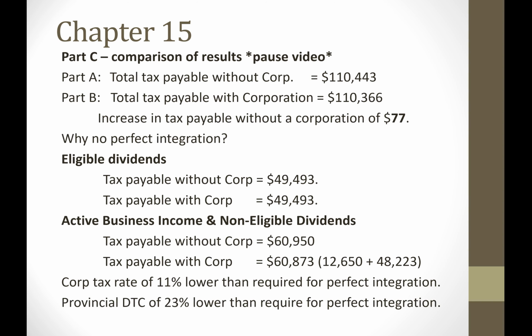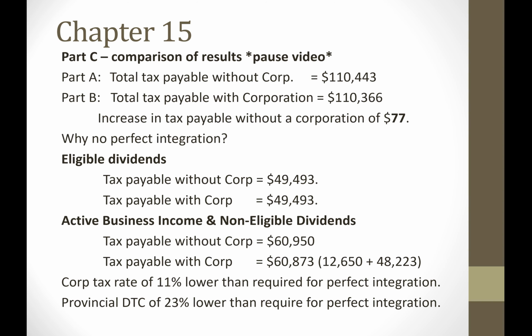However, offsetting that is the provincial dividend tax credit. The provincial dividend tax credit for non-eligible dividends, as given in the question, is 23%. For perfect integration, we would need that percent to be 30.8% or 4/13. So what we see is that there's two items that impact this question. The corporate tax rate is lower than what's required for perfect integration. So that's going to make the corporate structure more attractive.